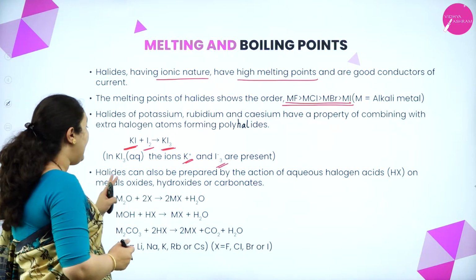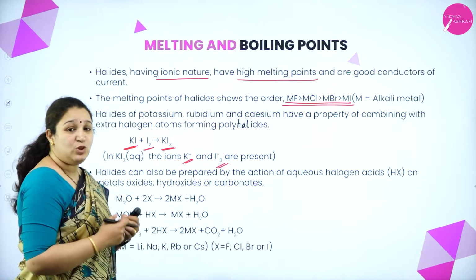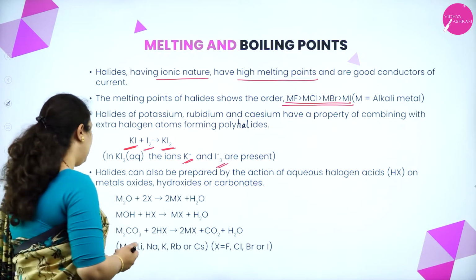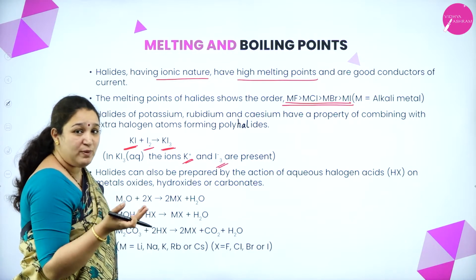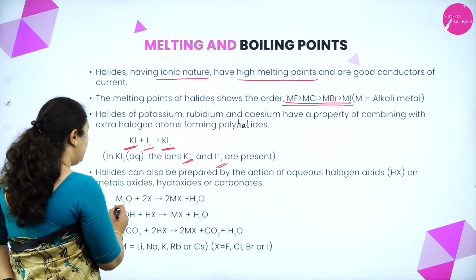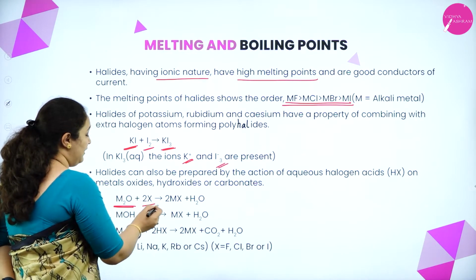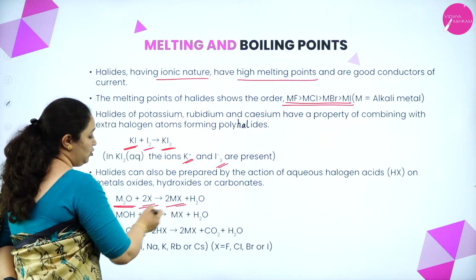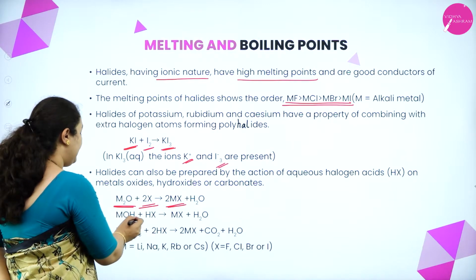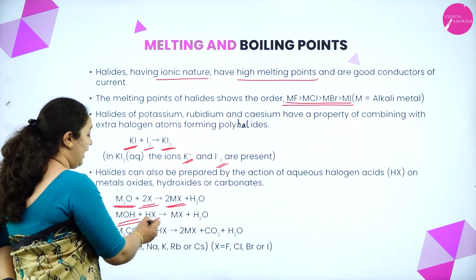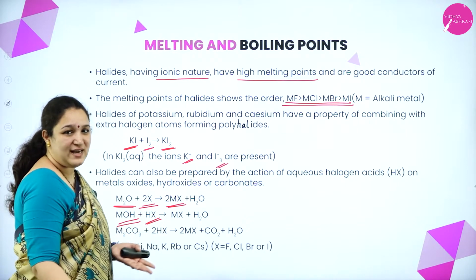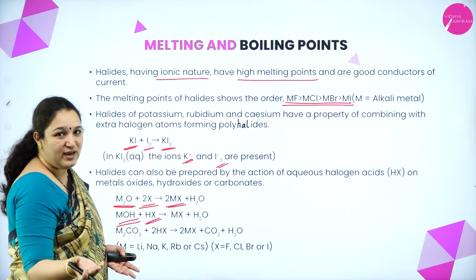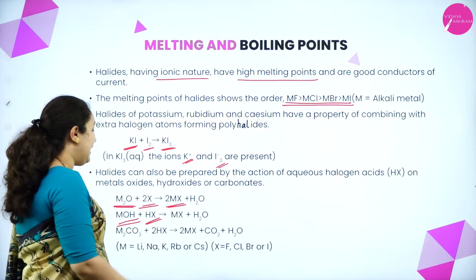Not only that, halides can be prepared not only by direct reaction of alkali metals with halogen. They can also be prepared by different methods: you take the metal oxide and treat it with halogen to get metal halide, or you can take metal hydroxide and hydrogen halides, or I can also call them halogen acids like HBr, HCl, HI, HF.